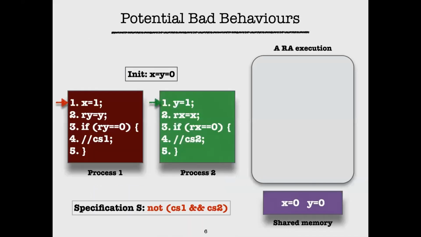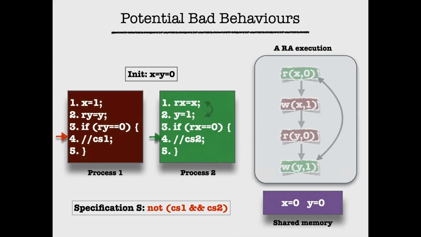Let's see the same example, but now interpreted under release acquire. It's the same program, but if you look at both the processes, notice that y equal to 1 is a write operation. So it is a release write followed by the acquire read where I'm reading from x into my local variable rx. Because I'm going to allow swapping these two operations, what happens when I execute this program is that now the green process can first read 0 into its local variable rx. Now the first process can write 1 to x, then it can read 0 into its local variable y. And now the second process can write 1 to y.